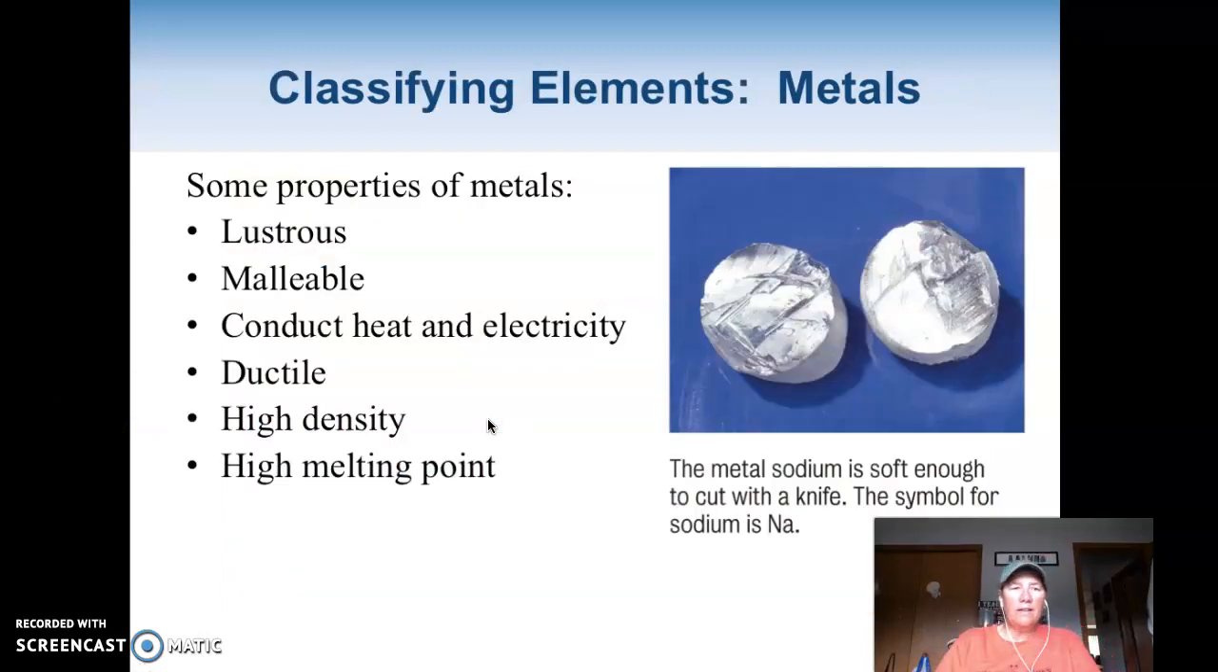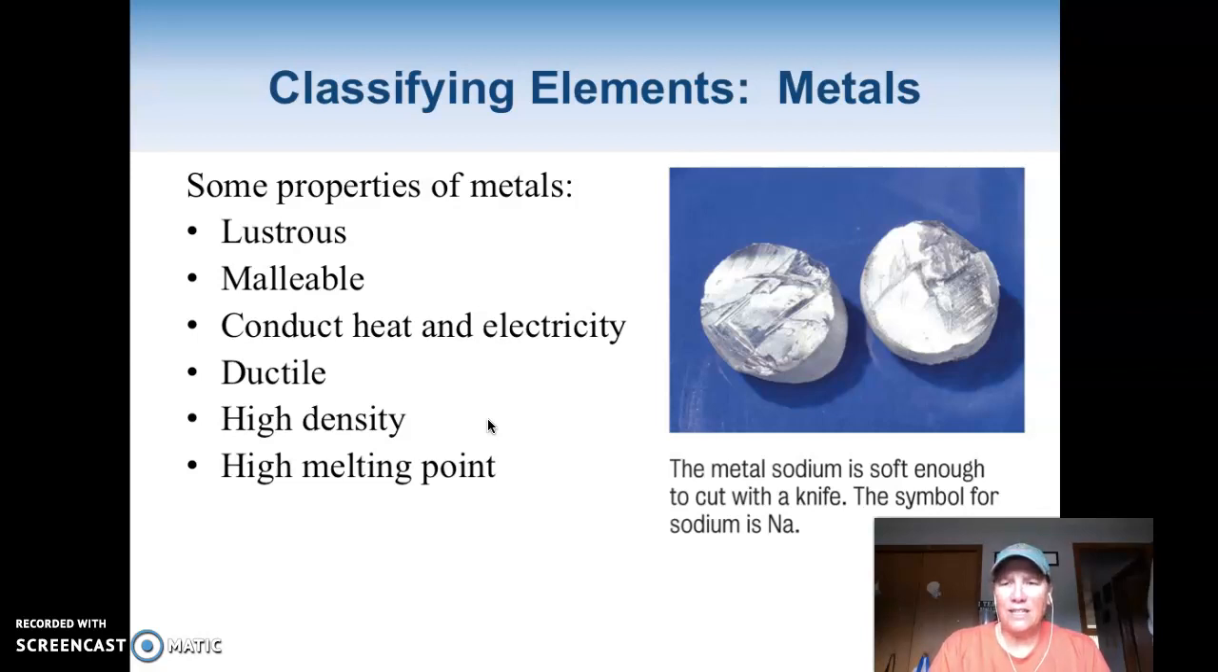Okay, so a metal is lustrous, which means it's shiny. Malleable, which means you can hammer it into sheets. It conducts heat and electricity, and that's what we really, really like metals for. That's our number one big purpose for them. We love that they do that. They're ductile, that you can stretch them into wires. Copper is really ductile, and that's what we make most of our electrical wiring out of, is copper, because we can stretch it and it doesn't break.